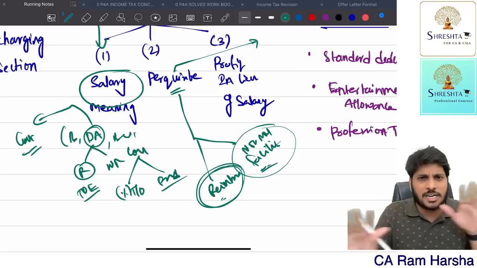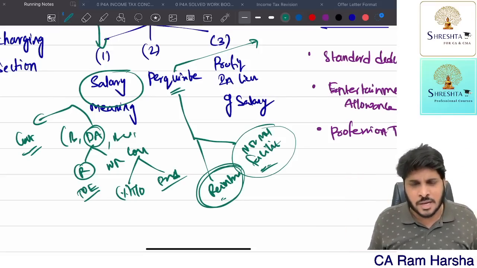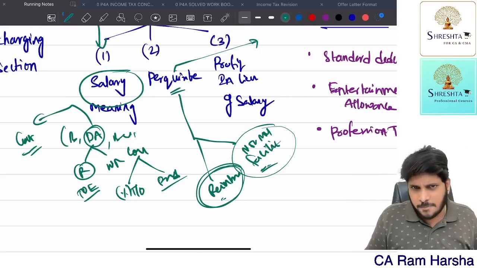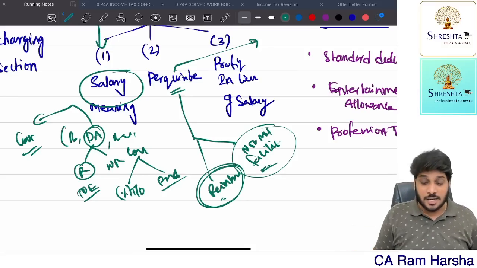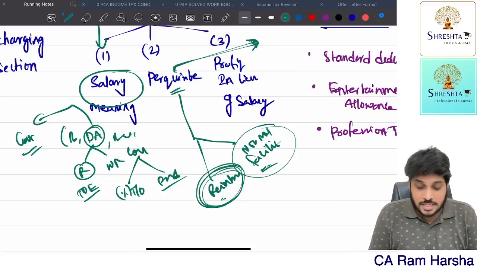Perquisites are nowhere related to official purpose. They are completely for personal benefit. Only the employee will get the benefit, no benefit to the organization. So those are called perquisites. These personal benefits are either reimbursement or facilities.